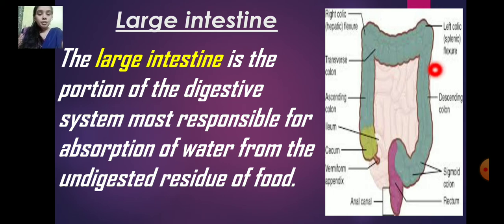Water from the undigested food is absorbed here and it becomes very hard. That is called the solid waste. Then the solid waste passes out of our body through the opening called anus.